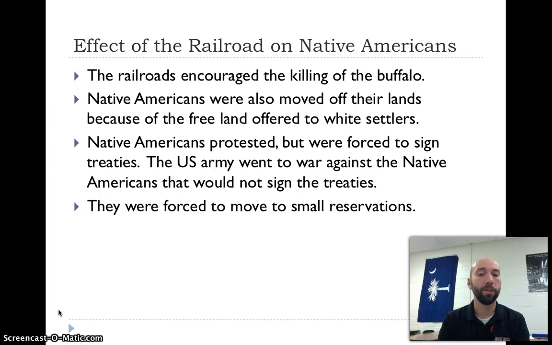One thing the railroads do is they encourage the killing of the buffalo. The buffalo is the entire source of life for Native Americans out west. They use all parts of the buffalo. And so as the railroads move out there, they want to destroy the buffalo so the buffalo don't get in the tracks and it doesn't mess up the trains and doesn't cause issues. And so they just do mass killings of buffalo.